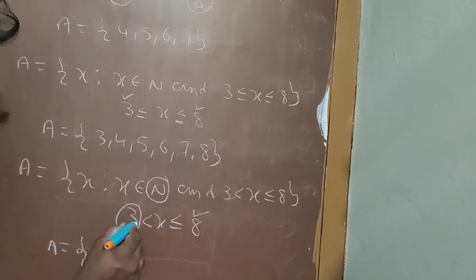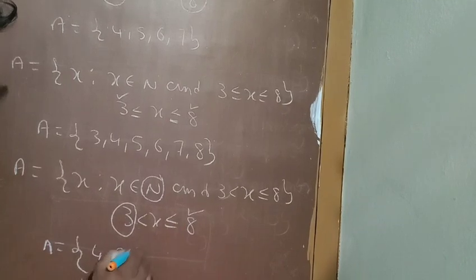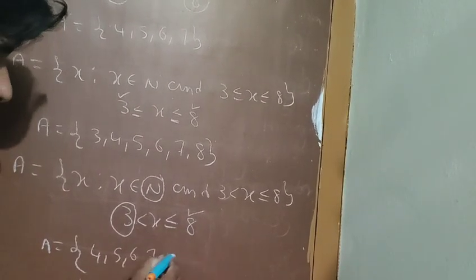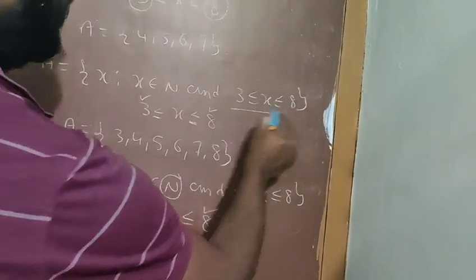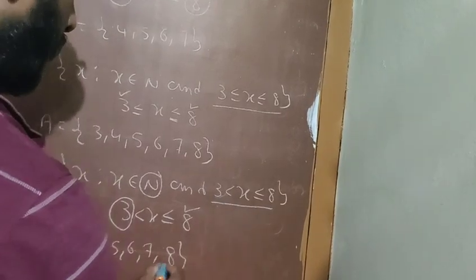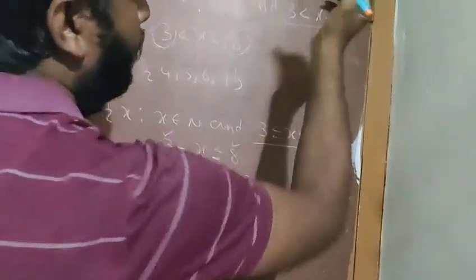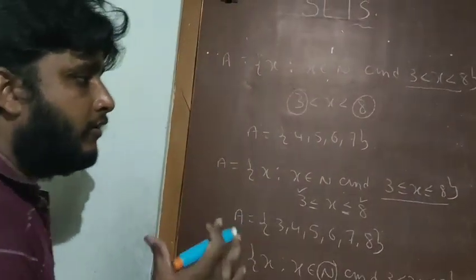So don't take 3. Why? Because 3 is less than. So you have to take 4, 5, 6, 7. But you have to consider 8. Why? Because here less than or equal to is there. So 8. These different types of conditions are very important. Small conditions, but they play a crucial role, and we have to keep all these things in our mind so that we will not make any mistake.